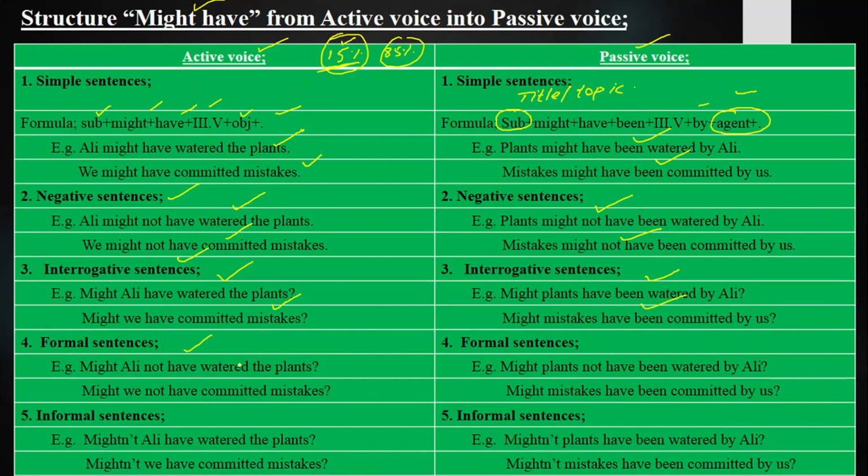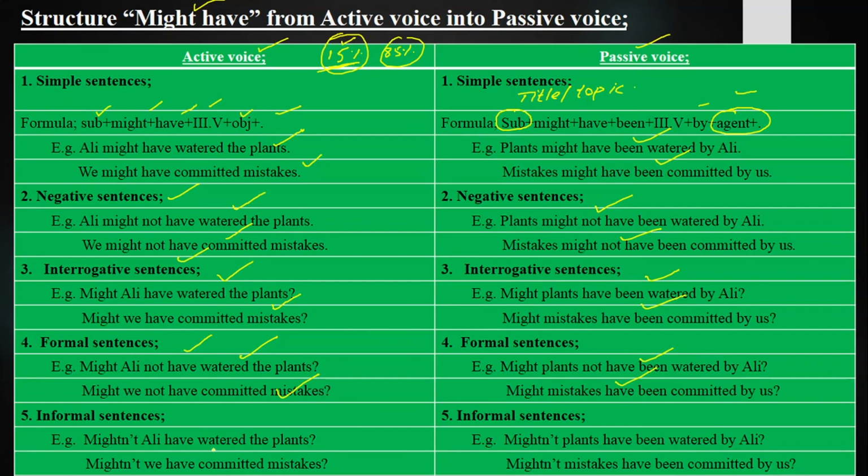Formal sentences, those sentences in which we ask question, deny the statement, and we ask them in a formal way, polite way, respectful way, and we use it with our elders. Might Ali not have watered the plants? Might plants not have been watered by Ali? Might we not have committed mistakes? Might mistakes not have been committed by us?